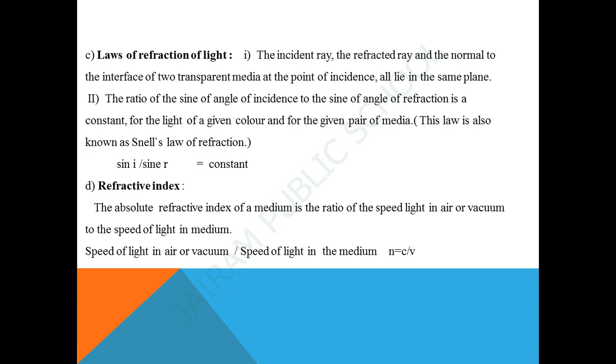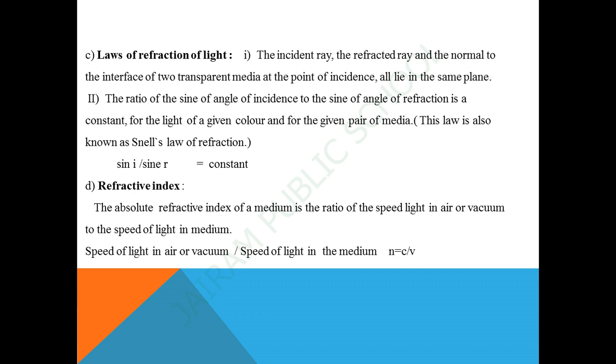This law is known as Snell's law of refraction. If i is the angle of incidence and r is the angle of refraction, then sine i divided by sine r equals a constant. This constant value is called the refractive index. Next, refractive index. A ray of light that travels obliquely from one transparent medium into another will change its direction in the second medium. The extent of the change in direction that takes place in a given pair of media is expressed in terms of the refractive index, that is constant.